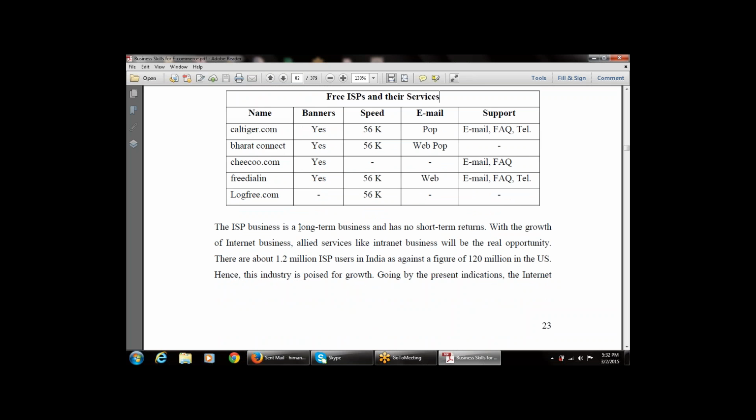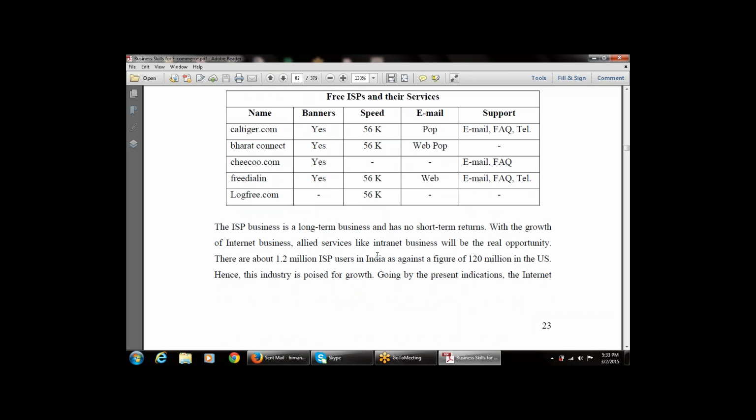The ISP business is a long-term business and has no short-term returns. With the growth of the internet business, allied services, for example the intranet business, will be the real opportunity provided with the ISP.